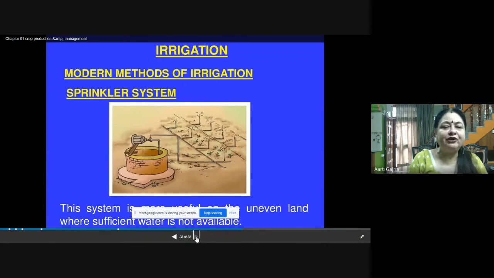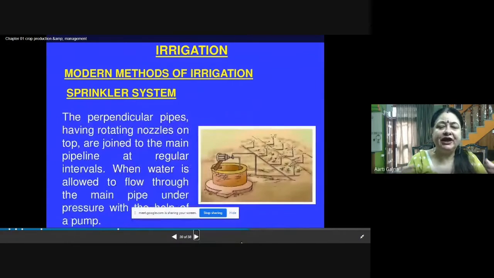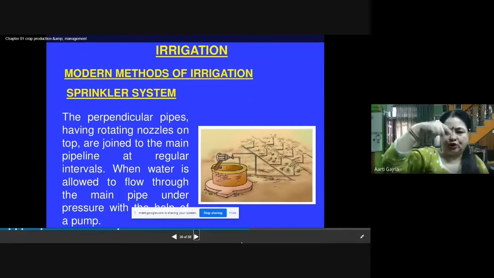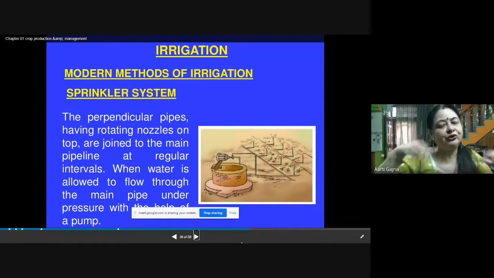Now, what we are doing in this sprinkler system is that perpendicular pipes are connected, and all these pipes have rotating nozzles on top of them, and they are joined to the main pipeline.